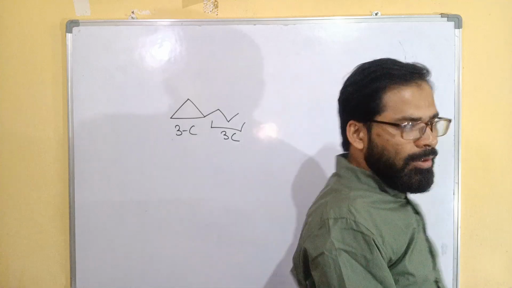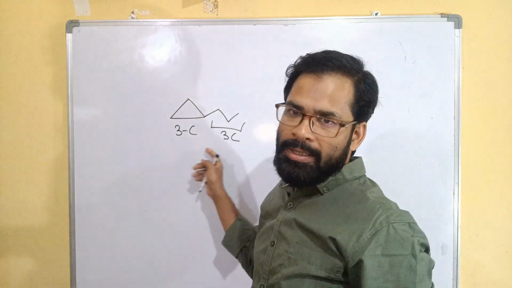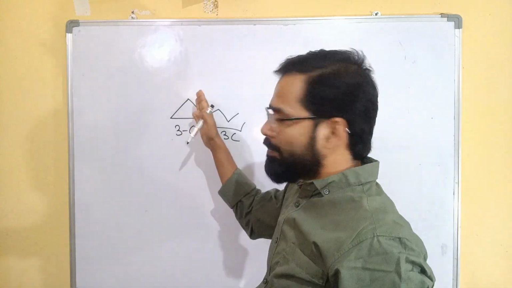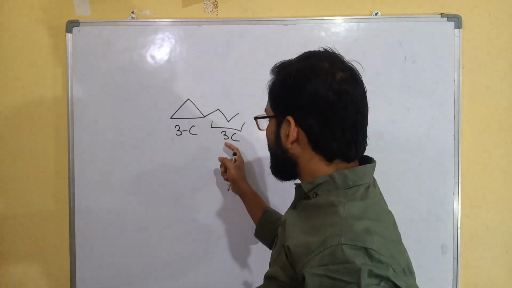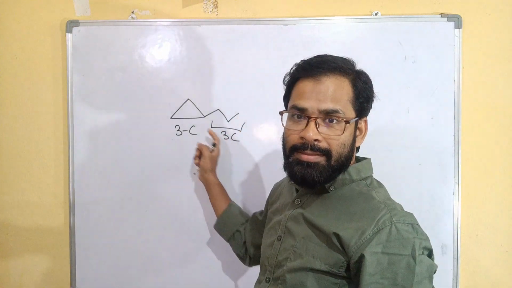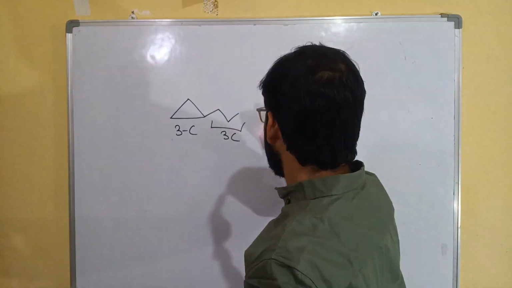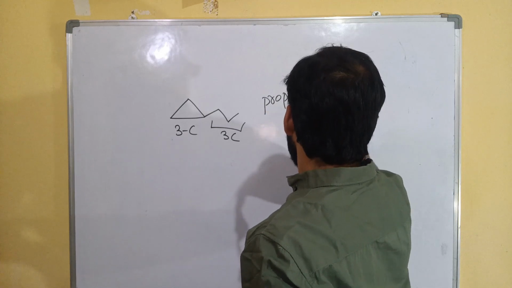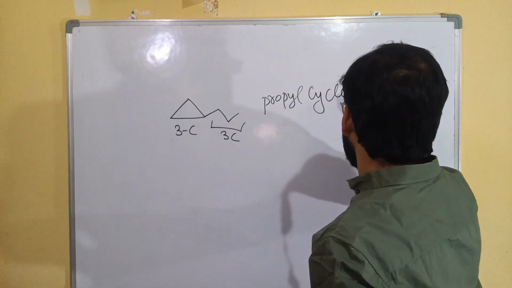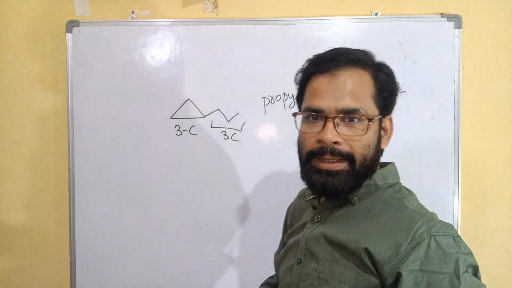So which one will be the longest chain or principal chain? In case of both same, cyclic and acyclic, so that cyclic will be the principal chain. So here propyl cyclopropane. That name will be propyl cyclopropane. Clear?